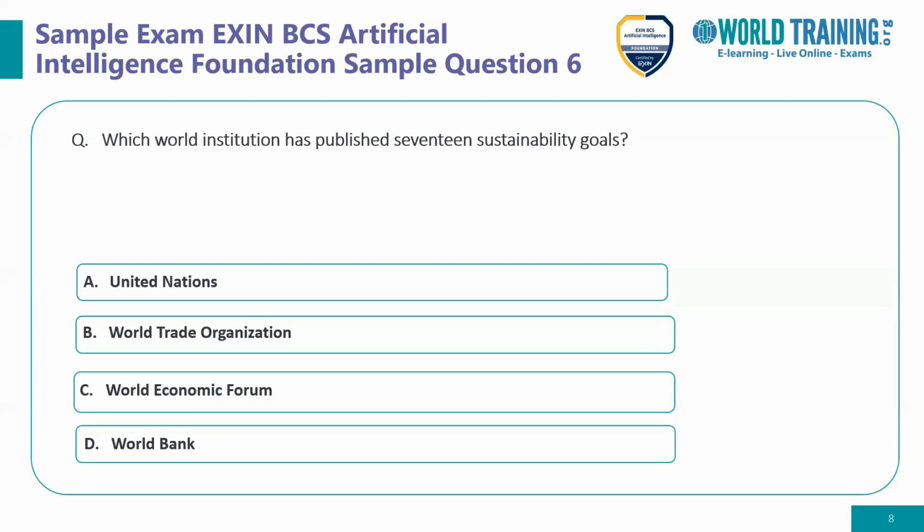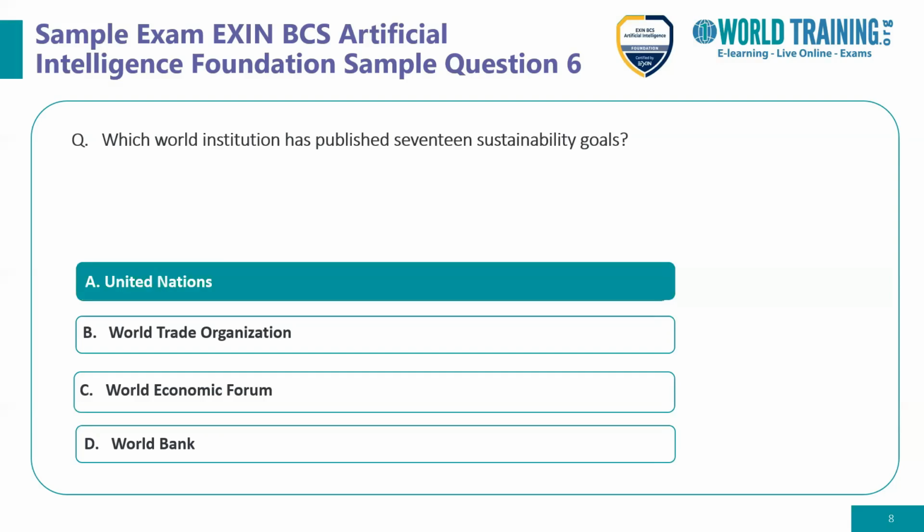So if we remember the e-learning module, these 17 sustainability goals were provided by the United Nations. So the correct answer for this is option A, which is United Nations. So the answer is very straightforward and simple. It is based on recalling your information, right? So if you remember that, what is the correct answer? The correct answer in this case is option A, which is United Nations.